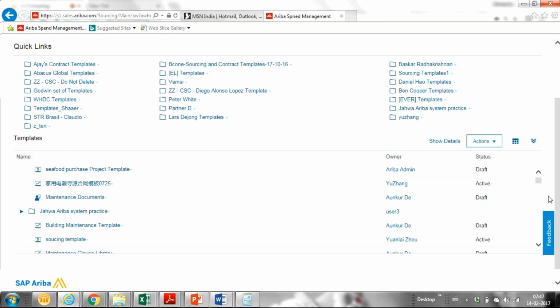So for that, we have multiple events, multiple processes in place by which we do this sourcing project. First of all, RFI, which is just to gather non-competitive information, like just to know what the market prices are.